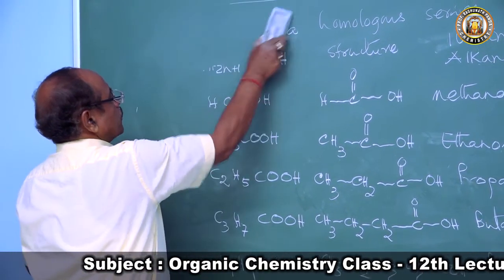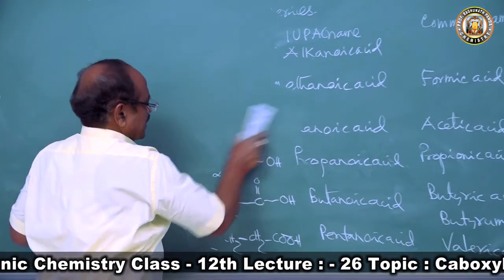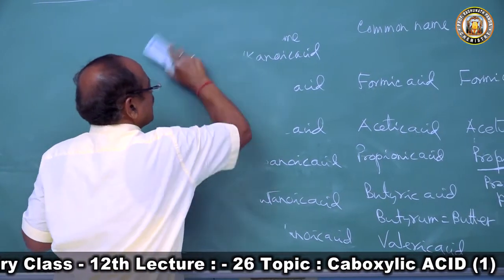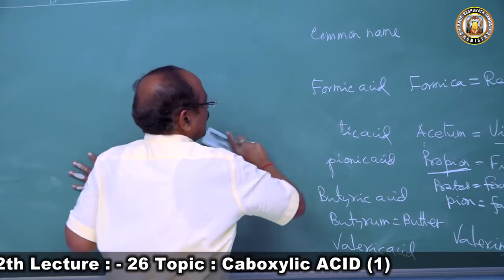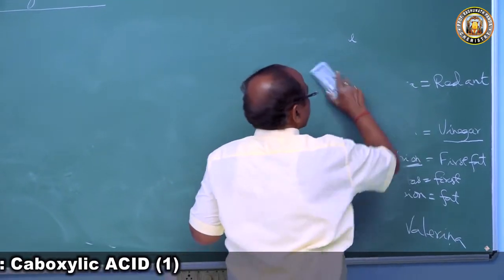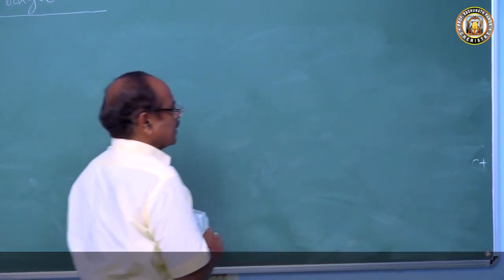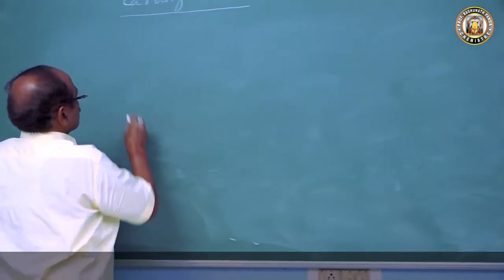Now we'll come to what isomerism the carboxylic acids exhibit, because every organic compound, every aliphatic compound, exhibits structural isomerism. So these carboxylic acids exhibit isomerism.